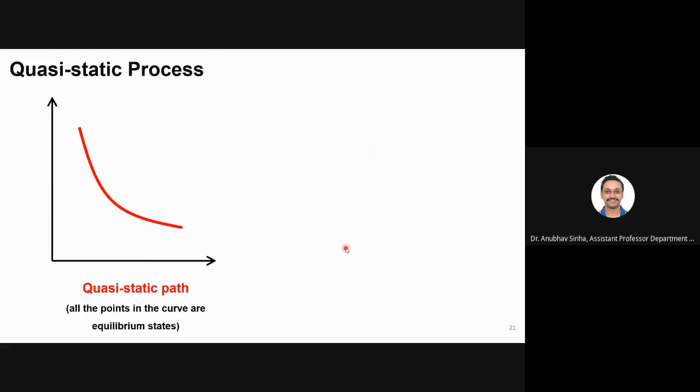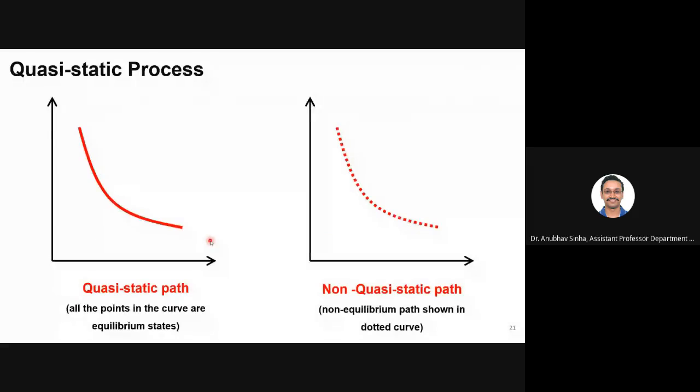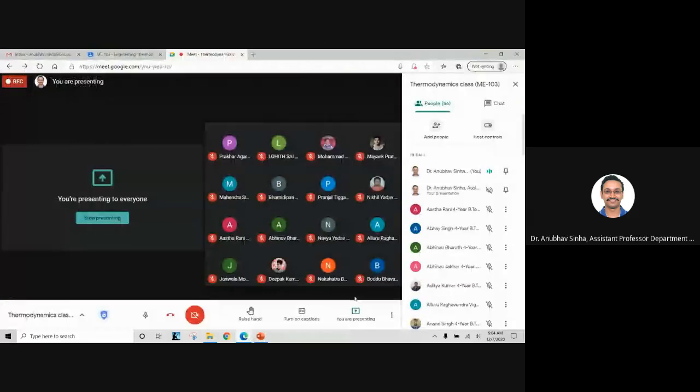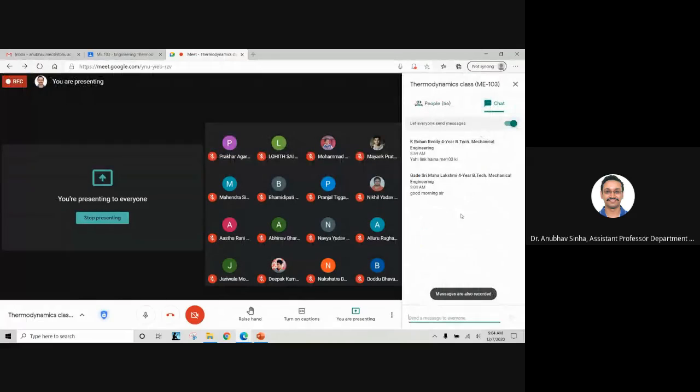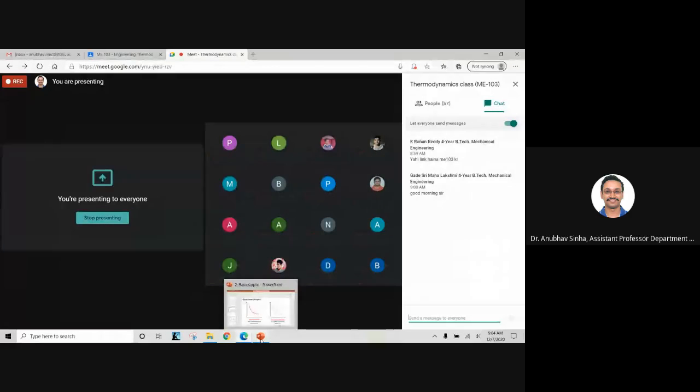Okay. Then we looked at this path. So I hope this is clear to everyone. If any questions, please ask now. Or should I go to chat mode where you can post your questions? So any questions on quasi-static process? Anyone? You can speak up or you can write on this chat box. Okay, I am not getting any message, so I assume that everyone is clear. But if you have doubt, you can, yes.